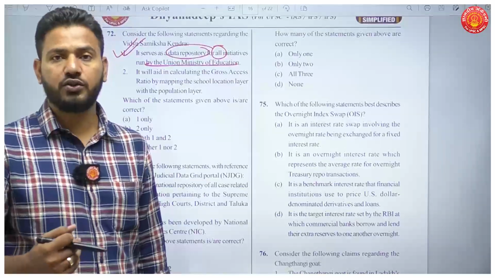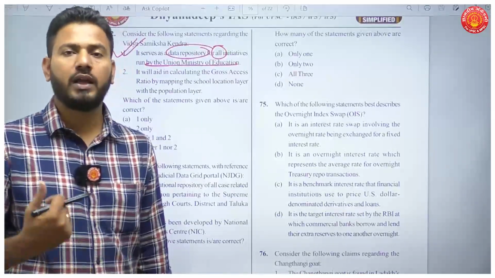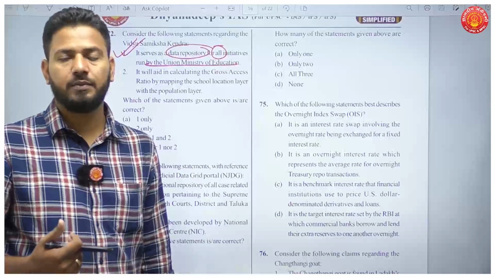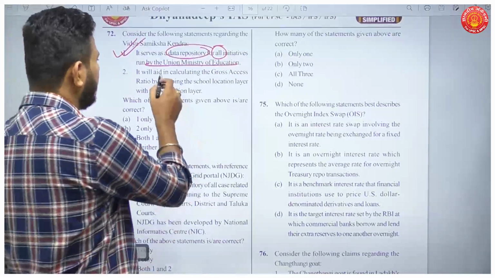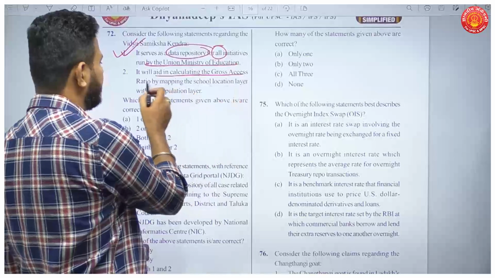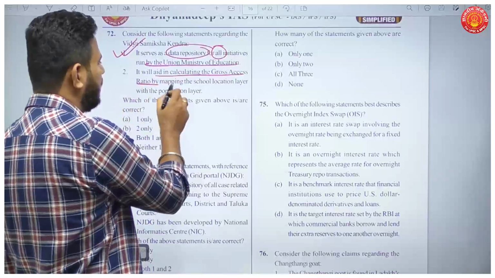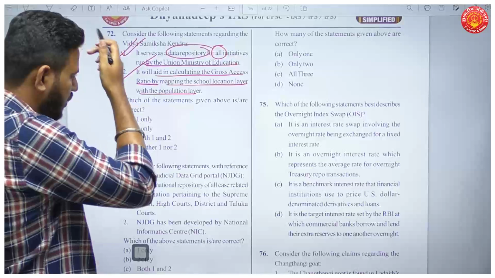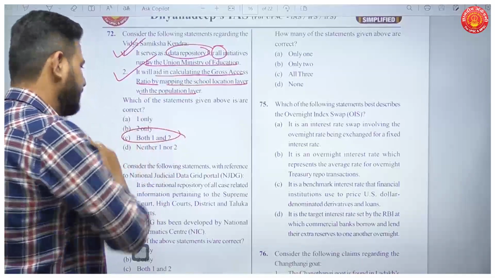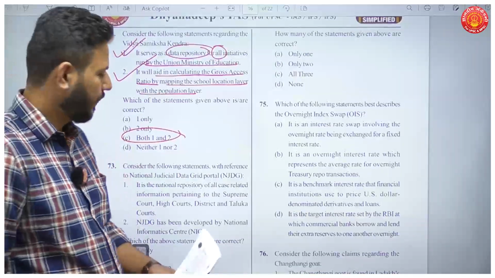What is the enrollment ratio? What is the dropout ratio? Okay, the status of midday scheme. So all these come under one umbrella. It will aid in calculating the gross assessment ratio by mapping the school location layer with population layer is also true. So both the statements in this question are correct.